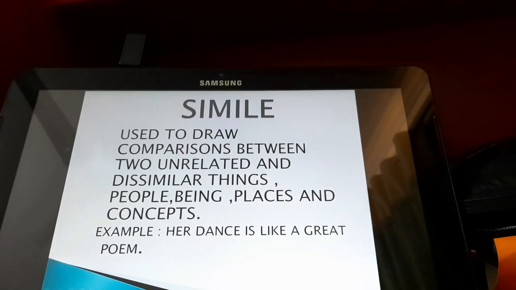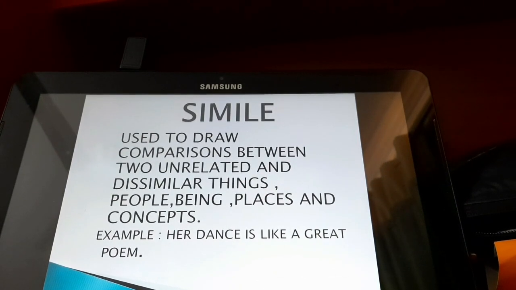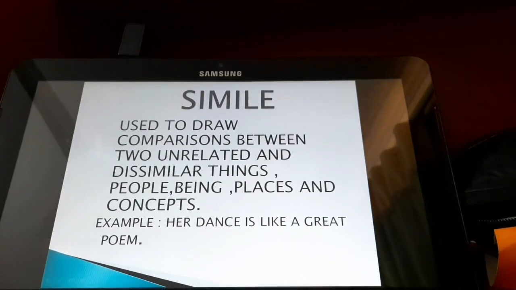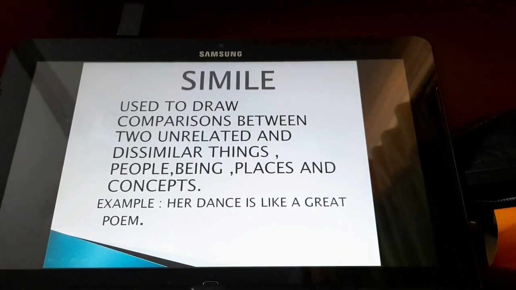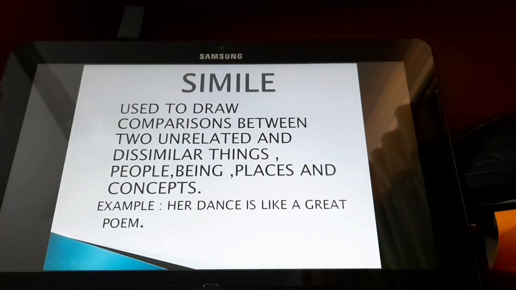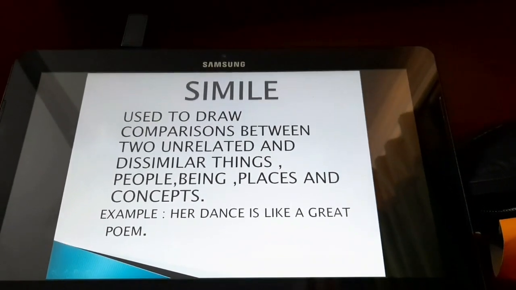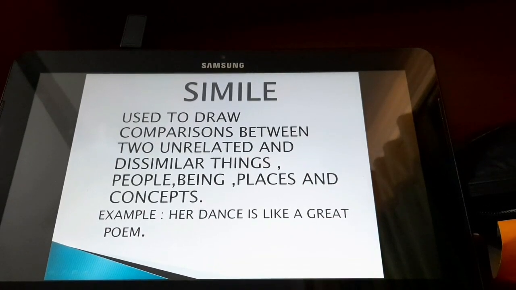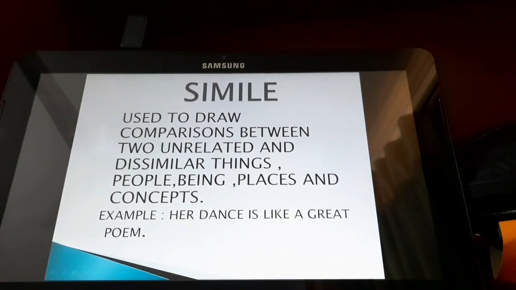Similes are marked by the use of the words as, such as, or like. As we have written an example here, her dance is like a great poem. In the previous metaphor also, we have seen the same sentence, but here we added like in the same sentence.